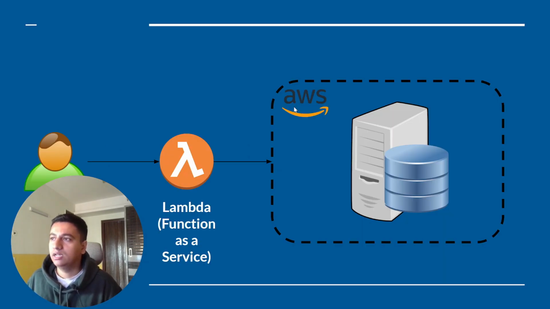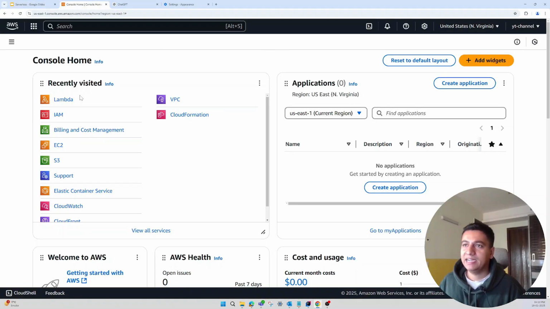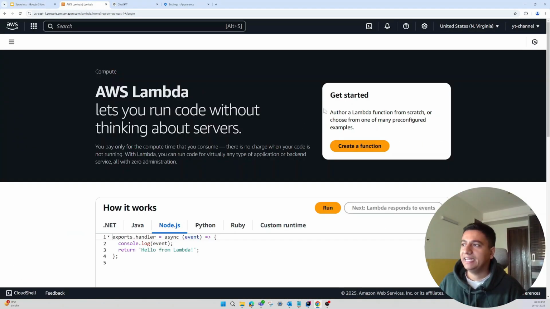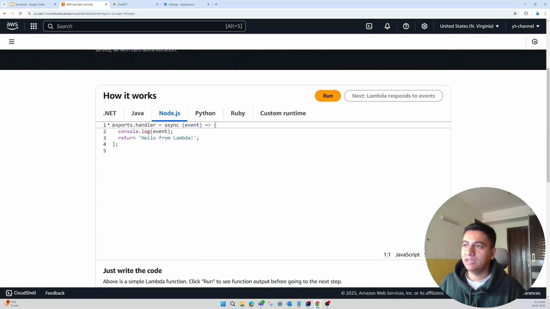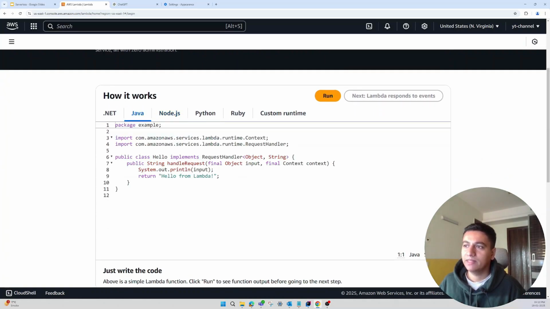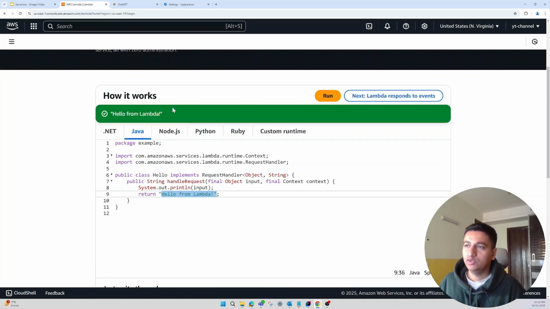Let's go to the AWS console and click on Lambda. On the get started page of Lambda, if you scroll down, it will give you an example. For example, let's say you have this Java code that prints hello from Lambda. If you click on run, you will see the output right here itself. And we have not created any servers, right? All the Java dependencies and all the underlying infrastructure are being created by AWS. That is how we are able to run this, right?